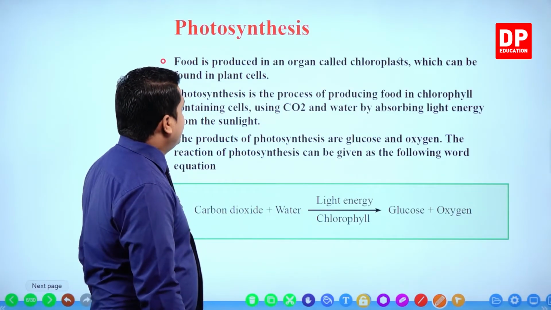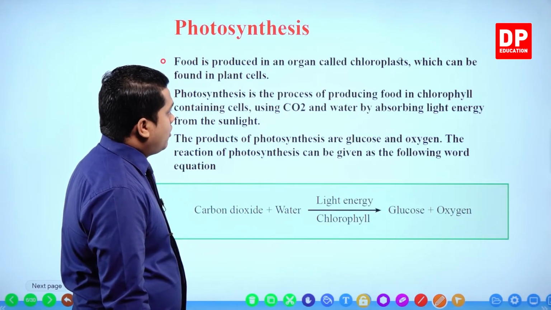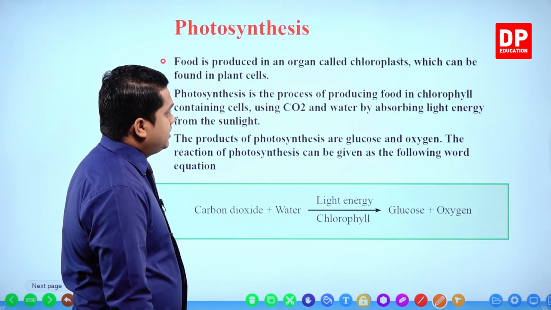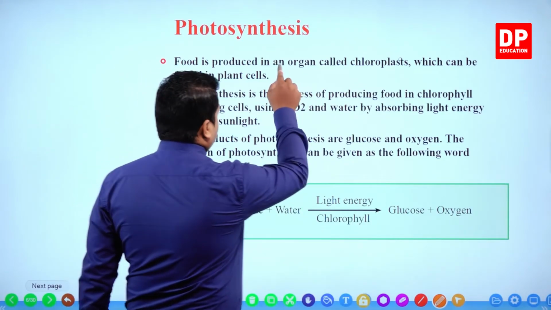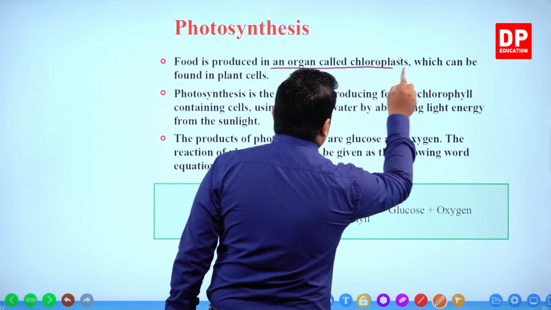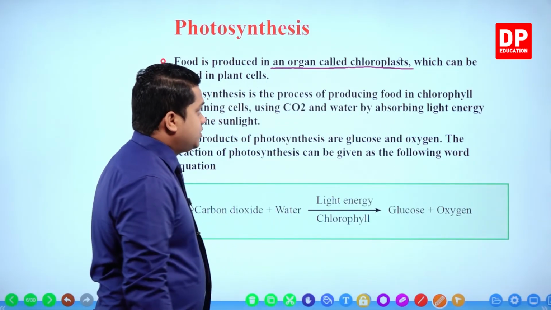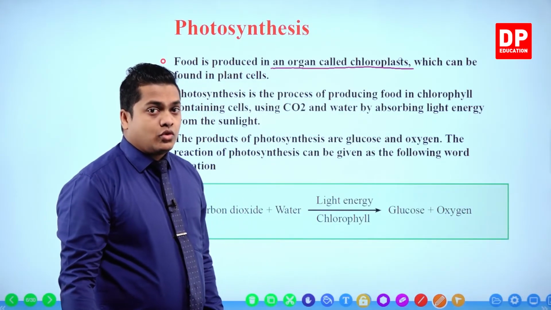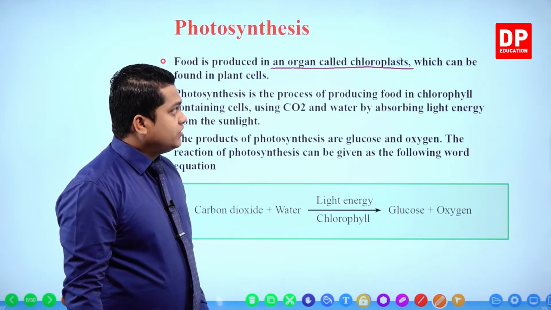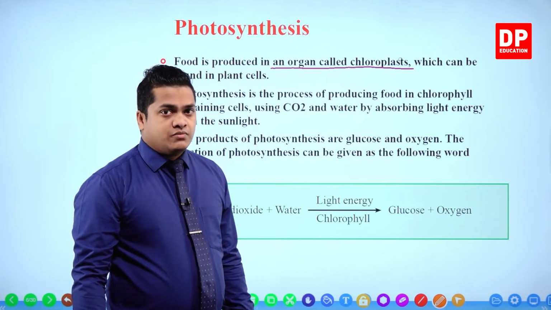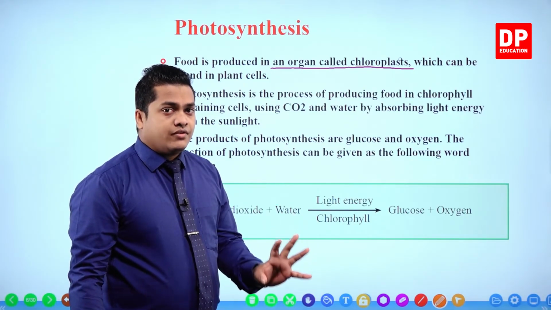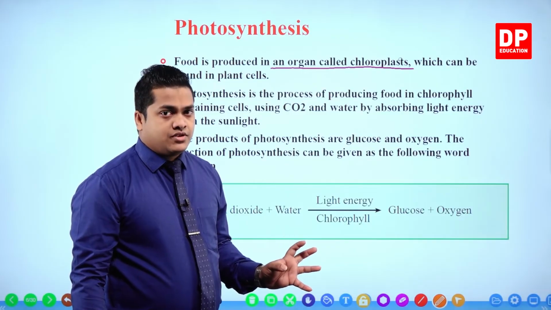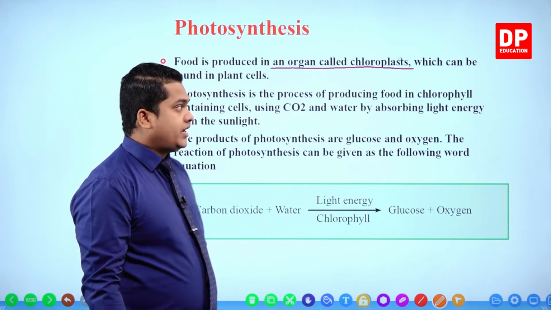So here it is given, food is produced in an organ called the chloroplast, which can be found in plant cells. Within the plant cells, there are small structures called chloroplasts. Within the chloroplast, you can observe the food which is getting produced. Okay, right.